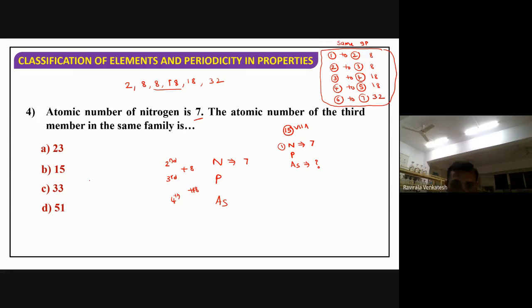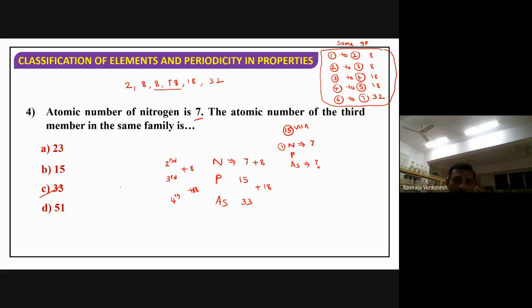Now tell me, you are moving from second to third period, what do you have to add? 8. Moving from third to fourth period, what do you have to add? 18. Now 7 plus 8, how much is it? 15. Next 15 plus how much do I have to add? 18. How much will it be? 33. So the answer will be 33.